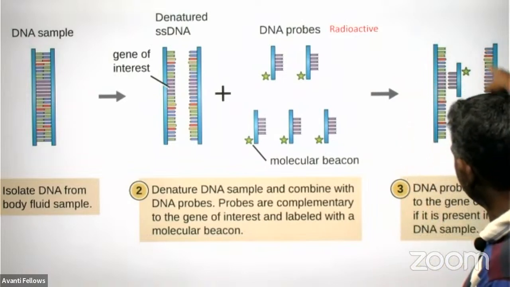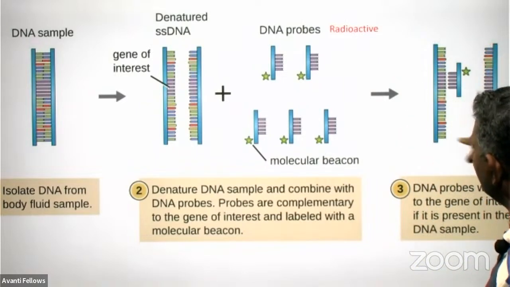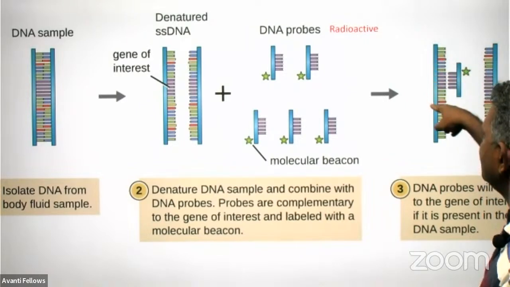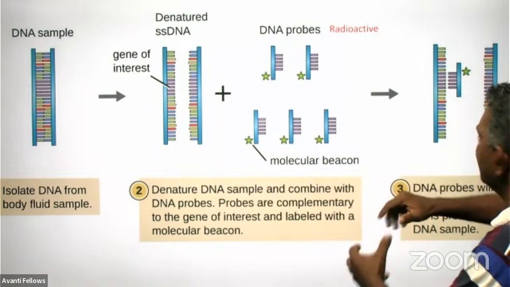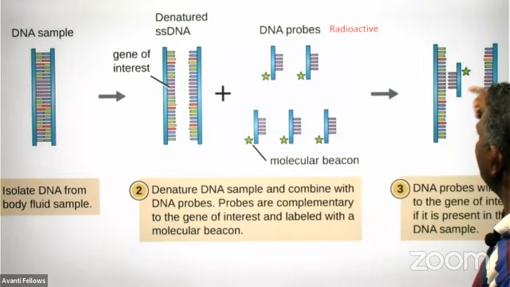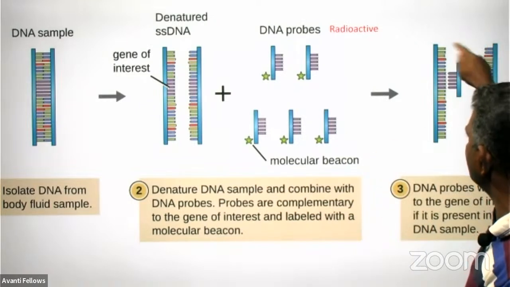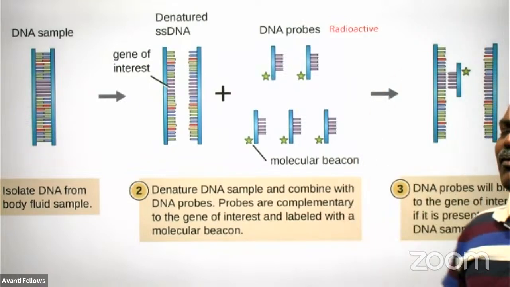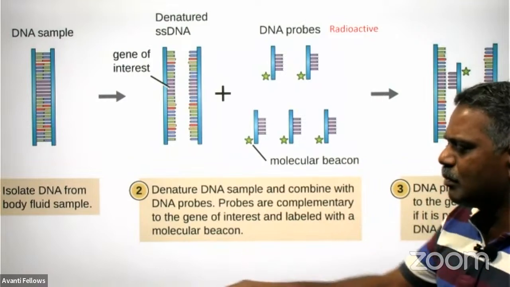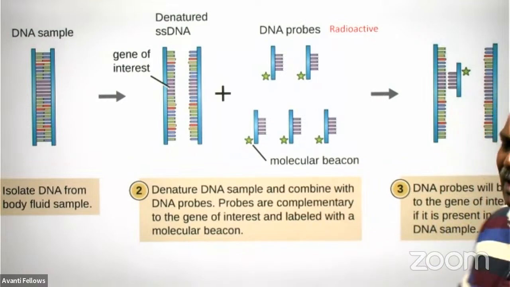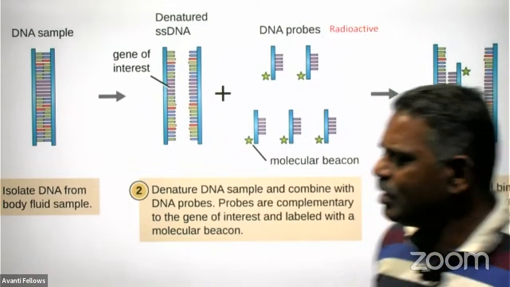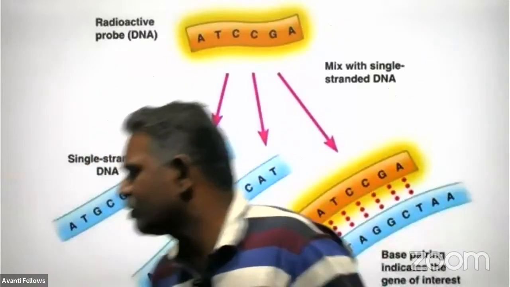If that complementary strand has the real sequence, and any defect is there in the strand taken from the patient, whenever it goes for hybridization, a hydrogen bond will not be produced between the newly constructed artificial strand and the strand taken from the patient. So that will not appear on the photographic plate. This is the way through which we detect the defect of the DNA.